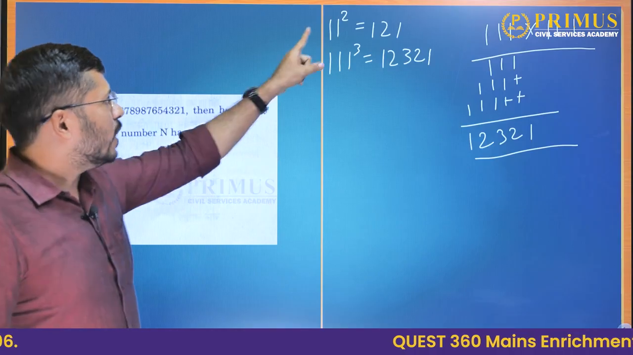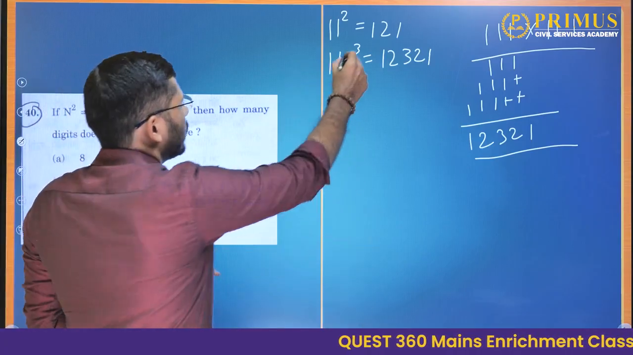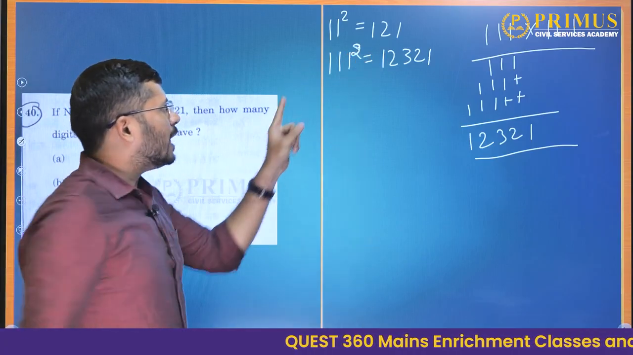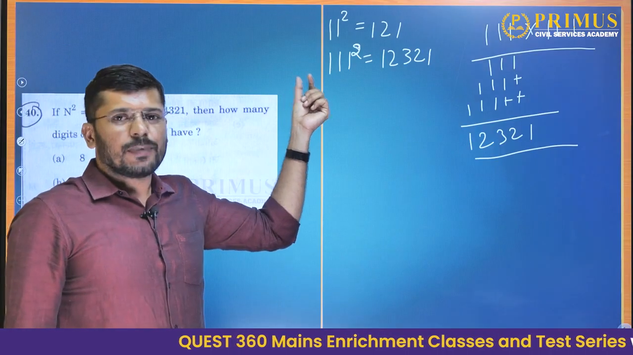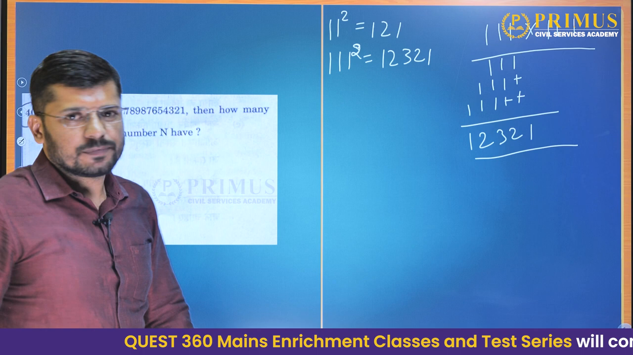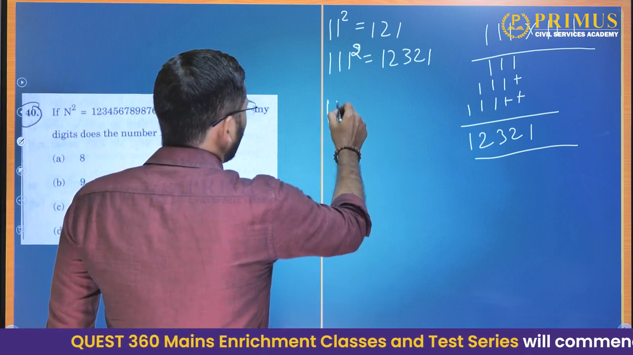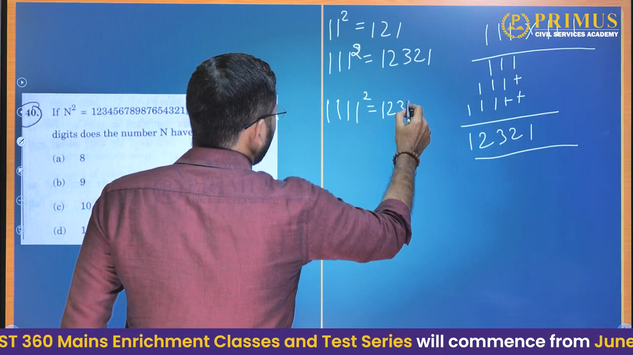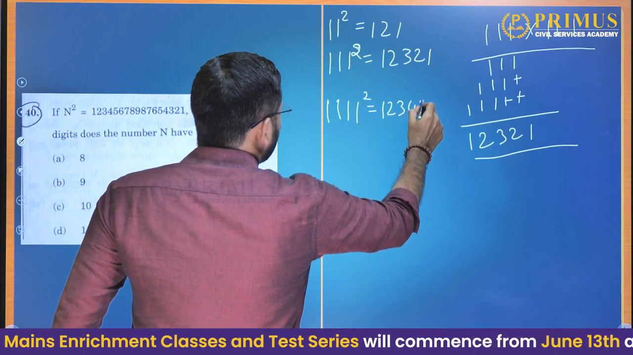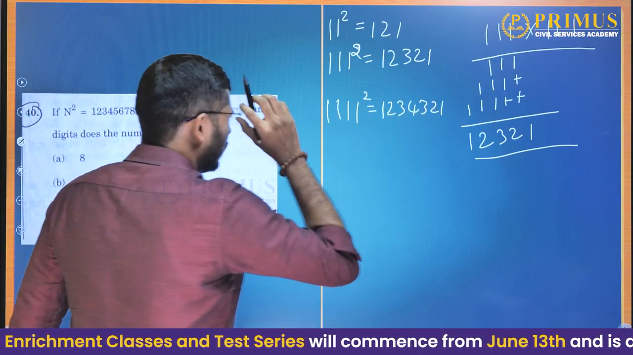You get such a number only when you, sorry, this is square. Only when you multiply a number which has only one digit, all the digits of that number are 1, and you have squared it. Okay. So what about 1, 1, 1, 1 square? This will be 1, 2, 3, 4, 3, 2, 1. How?